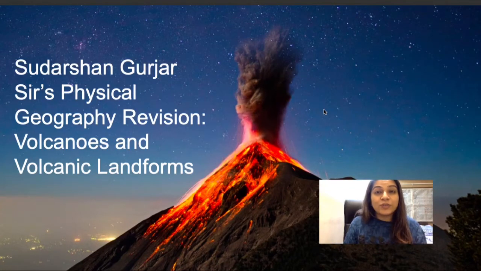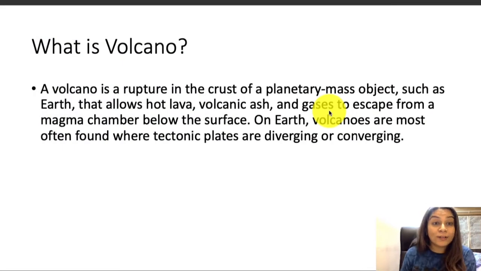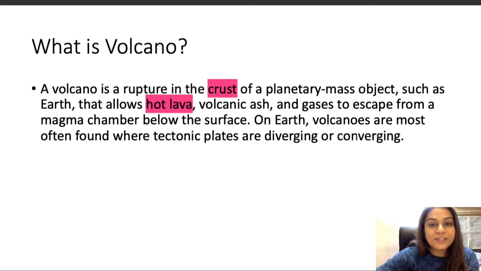In today's video we are going to be revising all about volcanoes and volcanic landforms. So let's get started. What is a volcano? It is basically a rupture in the crust of a planetary mass or an object such as Earth. So basically it can happen on other planets as well. That allows hot lava, which is when the magma comes up to the surface, volcanic ash and gases to escape